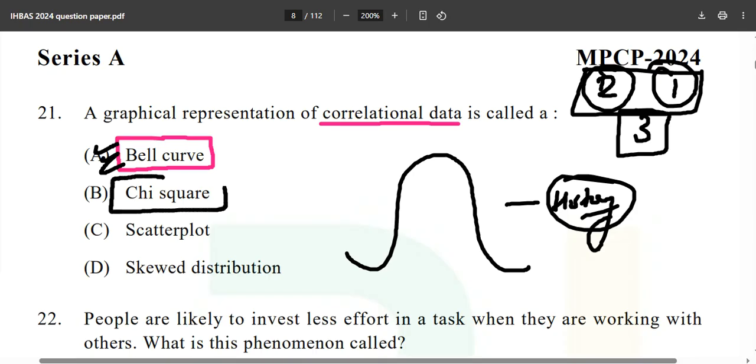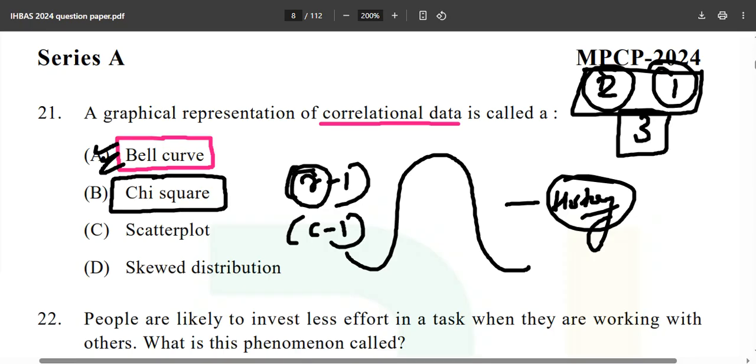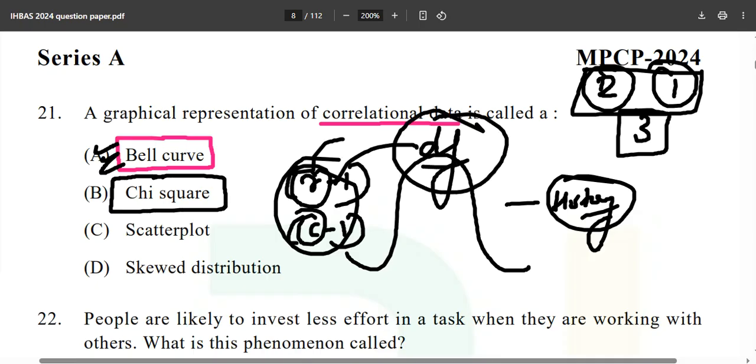Now, chi-square, obviously, what is the degree of freedom? We have also discussed (r minus 1) into (c minus 1). R stands for the rows and C stands for the columns. Obviously, you will apply this and you will get the degrees of freedom for your chi-square.